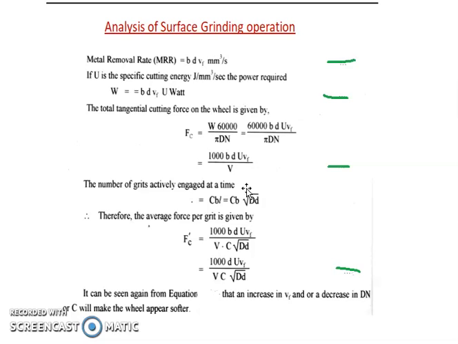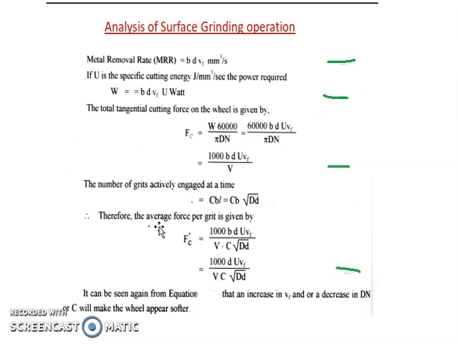Now the number of grains actively engaged at a time can be the length L multiplied by the width B multiplied by C. So that will be C B under root capital D by small d.